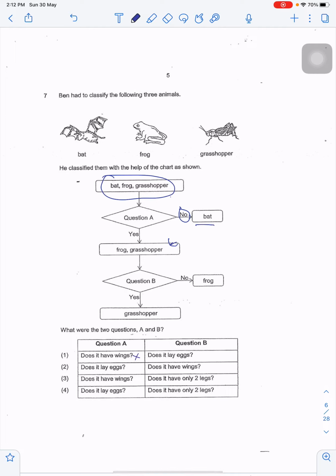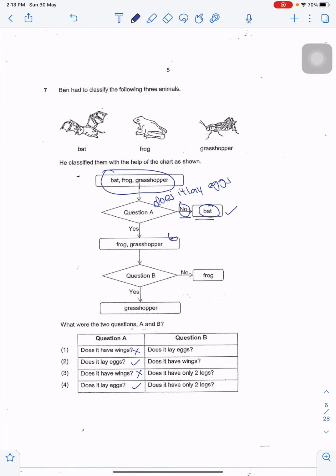So question, does it have wings? Can't be true. So this actually leaves option 2 and 4 to be true, because if we add does it lay eggs here, and it says no and it's a bat, this is correct. So I put a tick to show that this flow is correct.